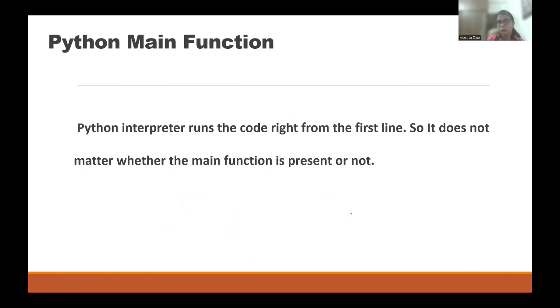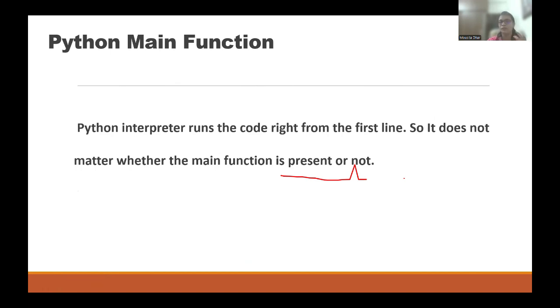If you know C or any other language, there is a function at the very beginning where we write main, or in Java we write public static void main. Like that, in Python there is no main function to be written. The Python interpreter runs the code right from the first line, so it does not matter whether a main function is present or not.